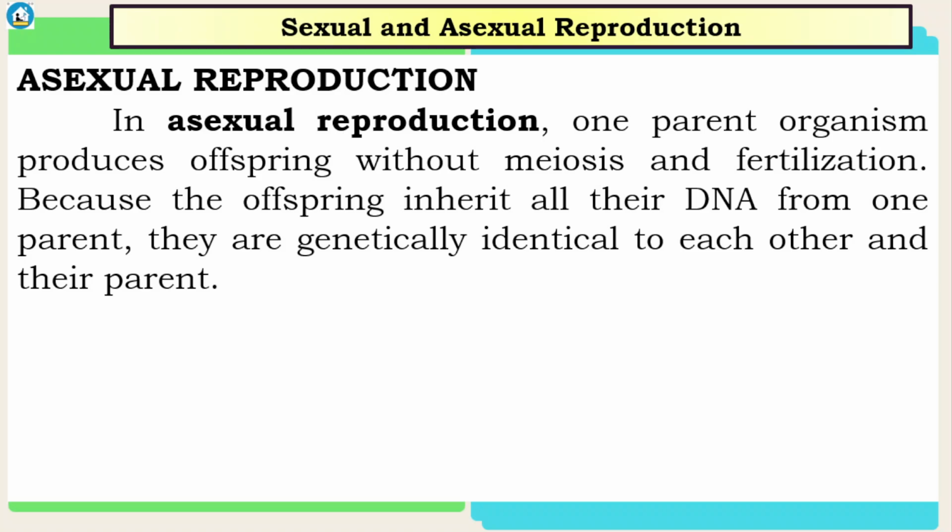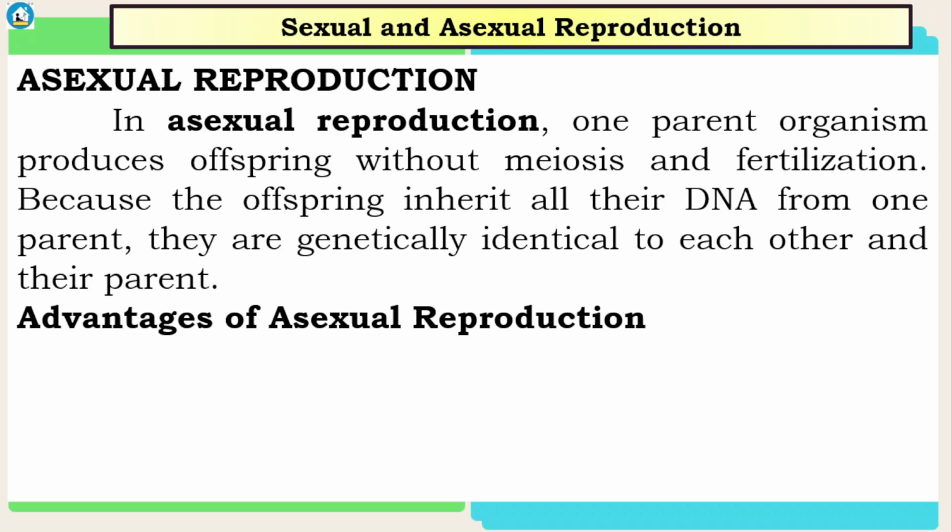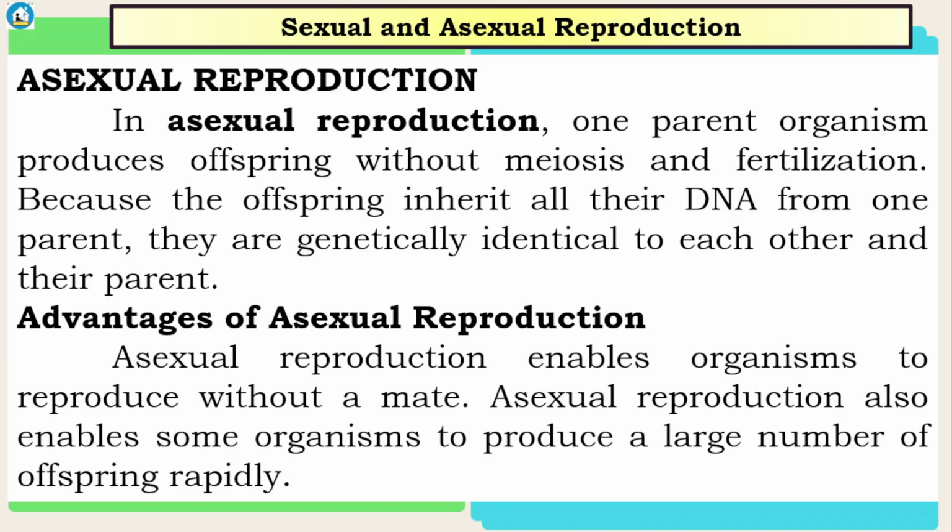Because the offspring inherit all their DNA from one parent, they are genetically identical to each other and their parent. So, advantages of asexual reproduction. Asexual reproduction enables organisms to reproduce without a mate. Asexual reproduction also enables some organisms to produce a large number of offspring rapidly. So, mas mabilis ang pagpaparami in terms of asexual reproduction, especially in plants.